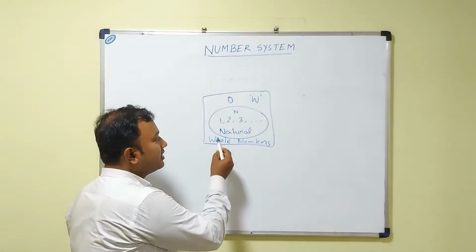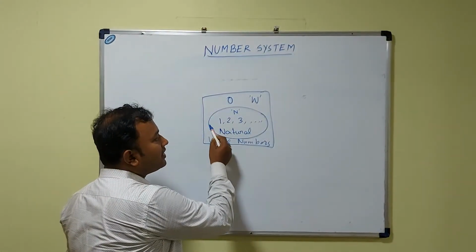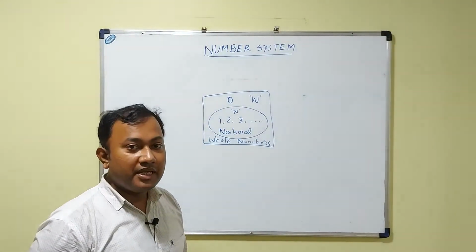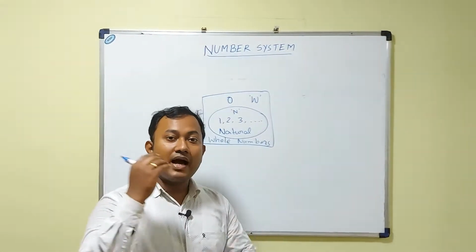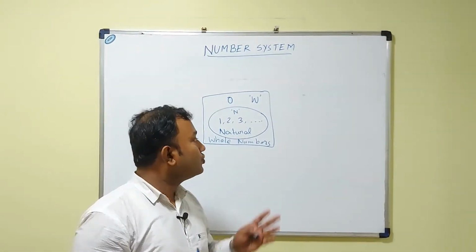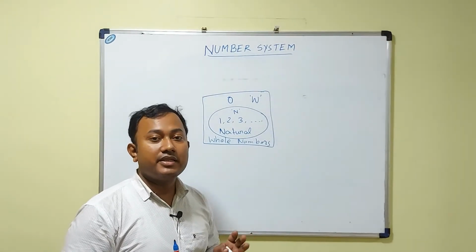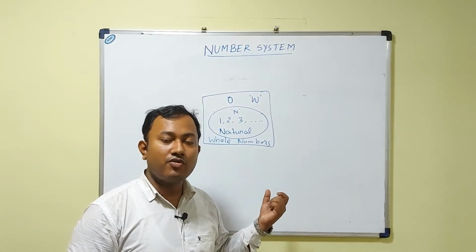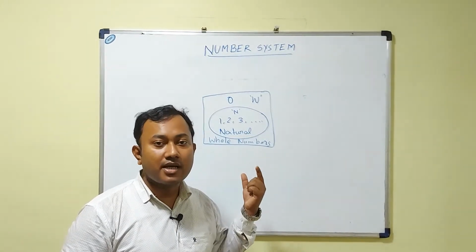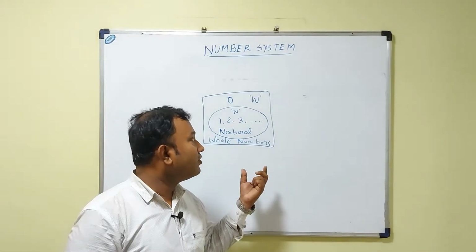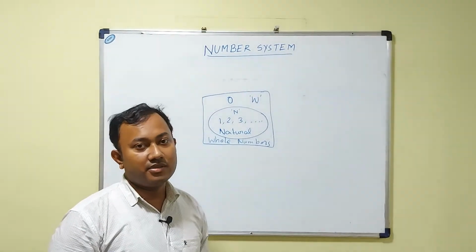Because 0 plus the group of natural numbers is equal to the group of whole numbers. That's why all natural numbers are whole numbers, but not every whole number is a natural number.